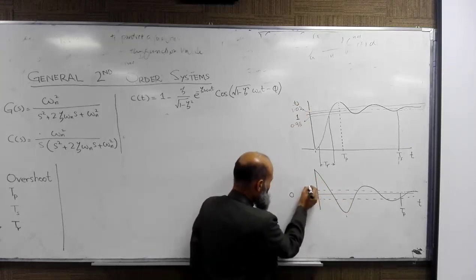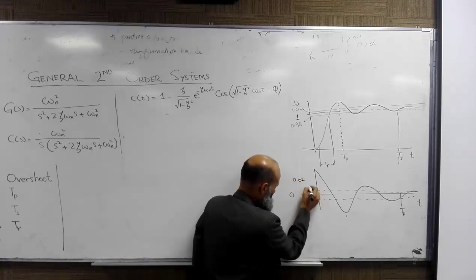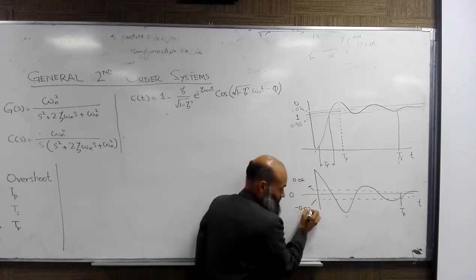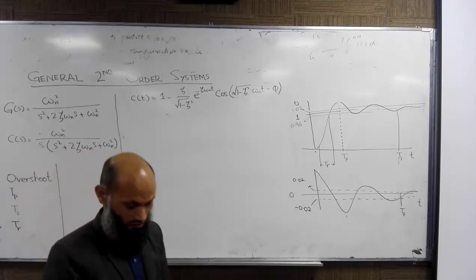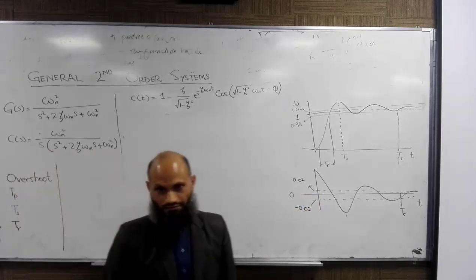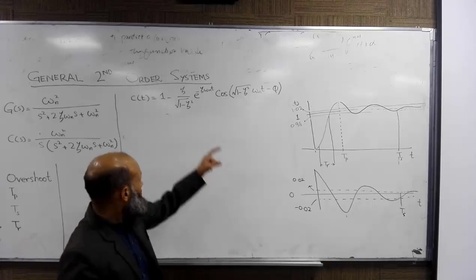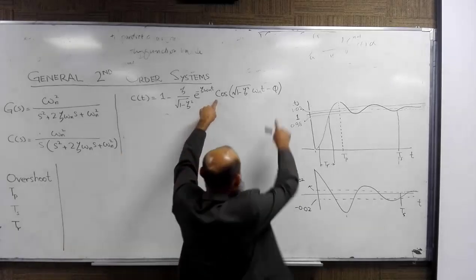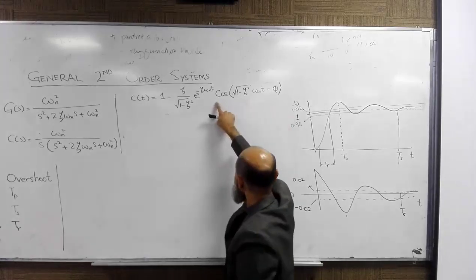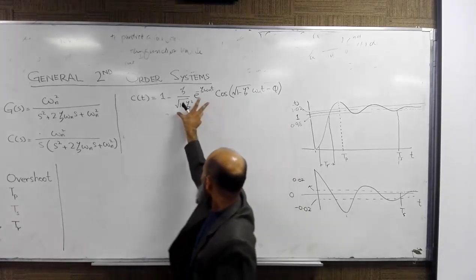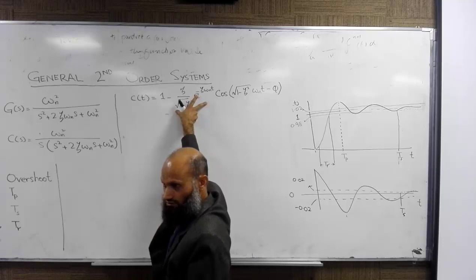Again, this value is 0.02 and this value is minus 0.02. Is it clear? One more observation is over here. What is the plot of this curve, this function? Sinusoid. And what is the plot of this function?